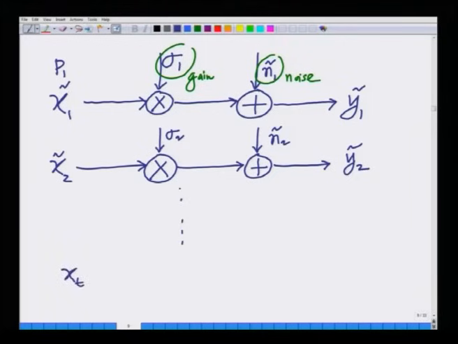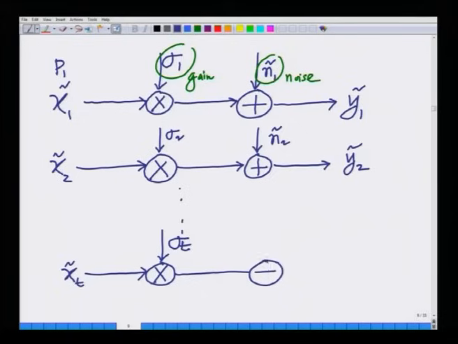X t tilde is transmitted through this channel of gain sigma t, there is noise n t tilde, and the received symbol is y t tilde. This is nothing but t parallel channels.